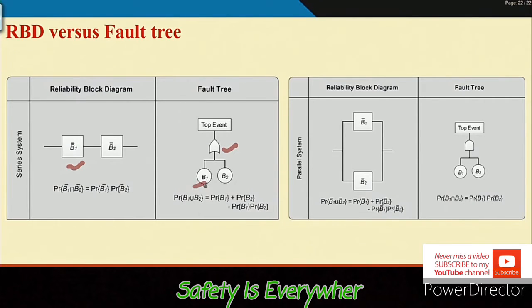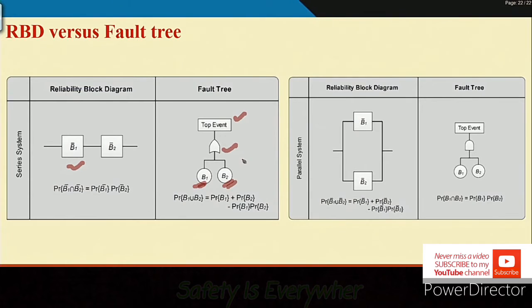If B1 takes place, the top event will occur; if B2 takes place, the top event will occur. But what is the difference? When we use reliability block diagram, we use the success probability. When you use fault tree, we use the failure probability. So, the series system in RBD and the OR gate in fault tree are synonyms, two sides of the coin basically.